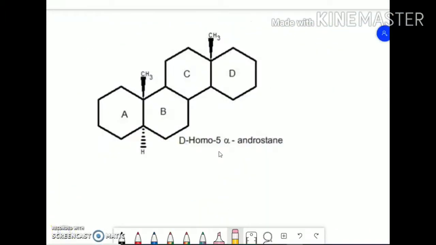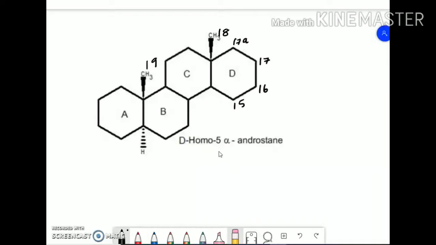Then, how do you number this ring? Here this D ring is enlarged, so this position is 17, okay. So 15, 16, 17, and this number is not going to change, 18, and this is not going to change, 19, and now this becomes 17a, small letter a.